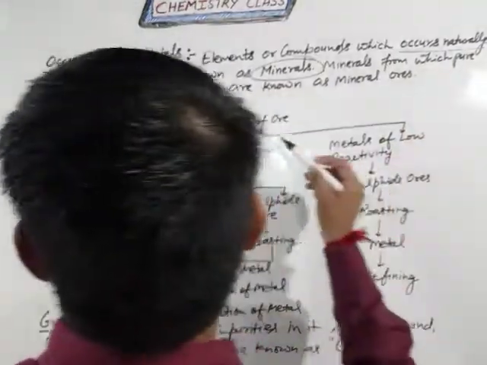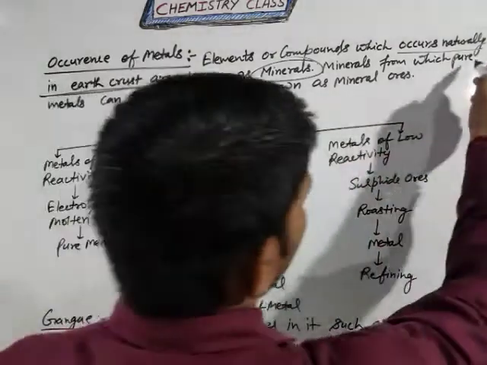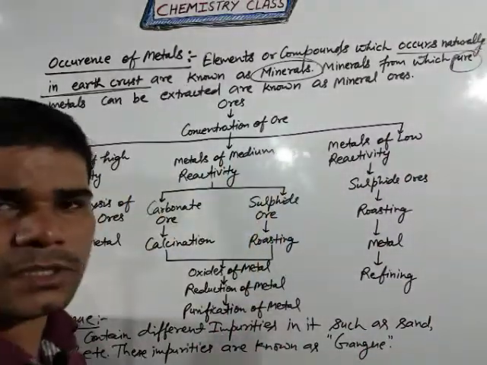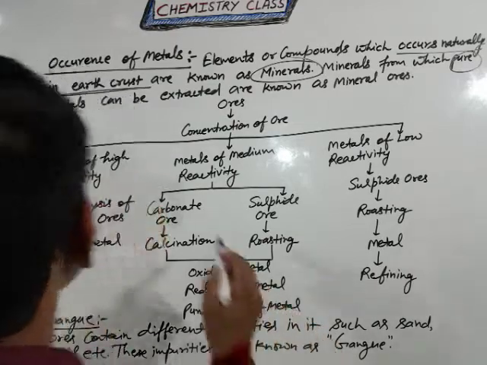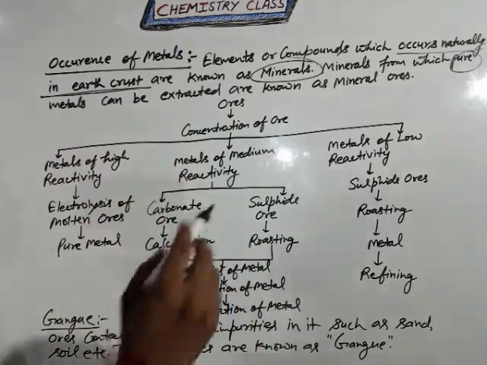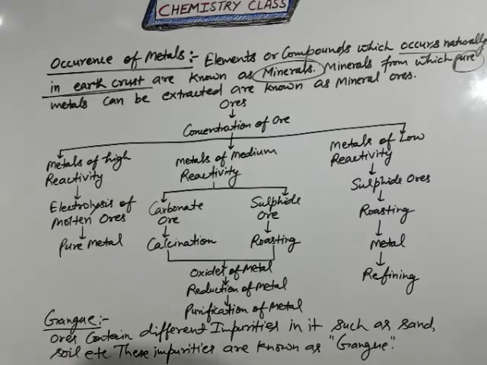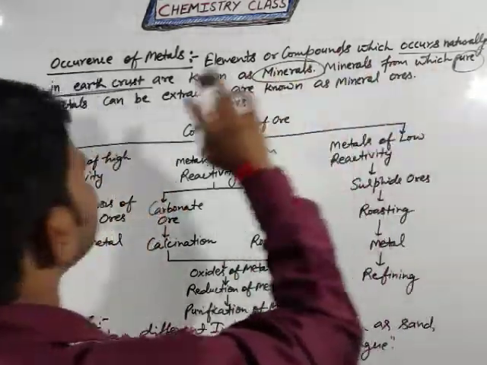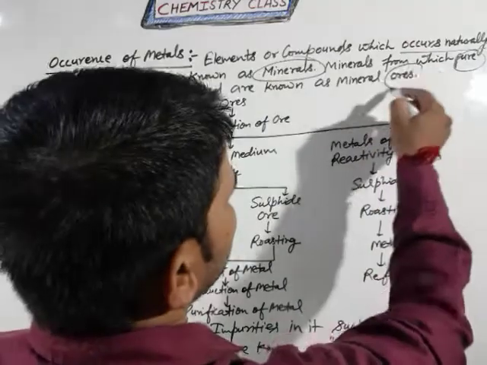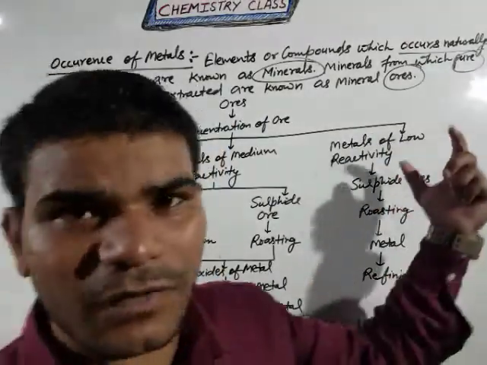Minerals from which pure metals, like sodium, potassium, etc., can be extracted are known as mineral ores. If minerals contain any pure metal, they are known as ores. That is the simple definition of ores.